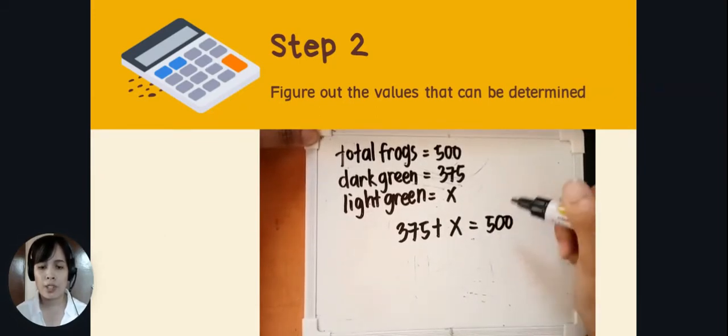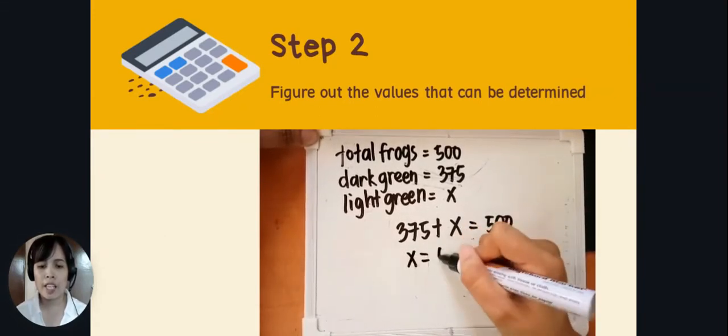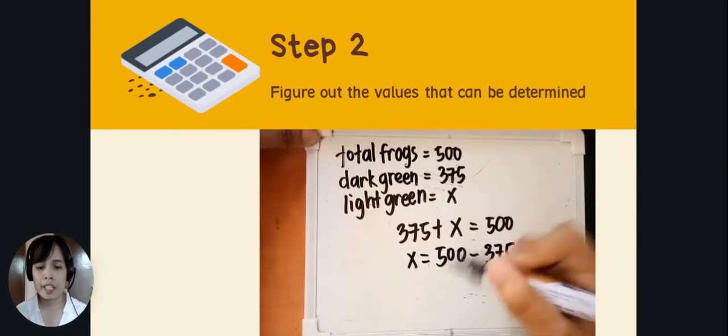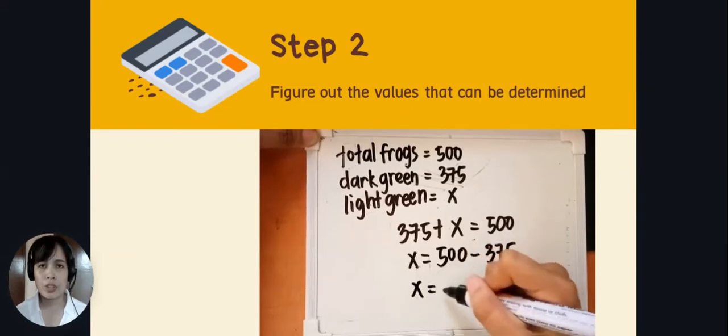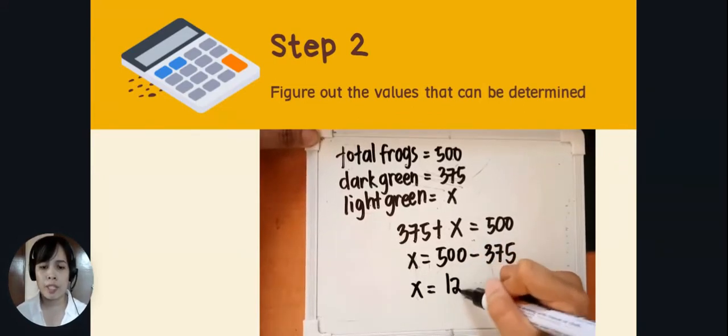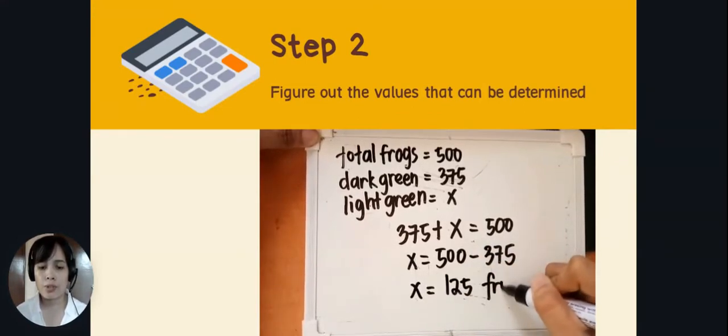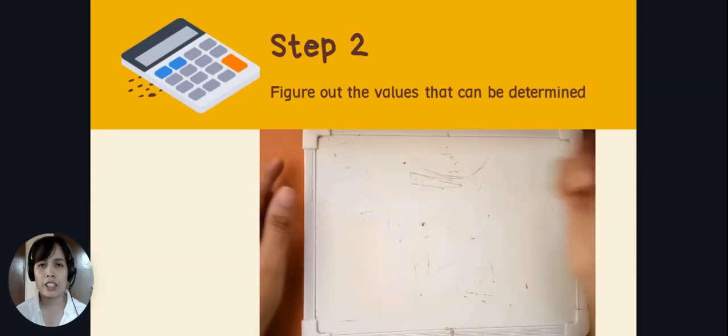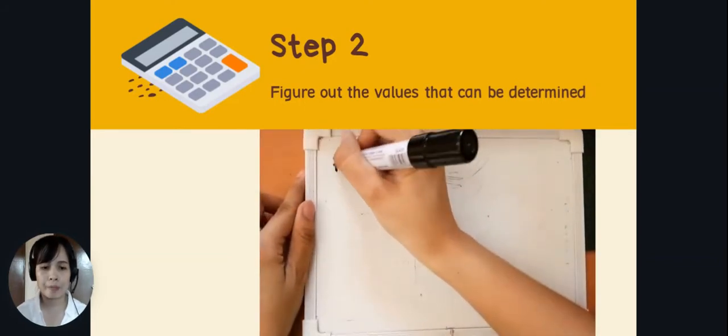How should you do that? 375 plus x equals 500. To find x, 500 minus 375, and x is equal to 125. Therefore, there are 125 light green frogs.